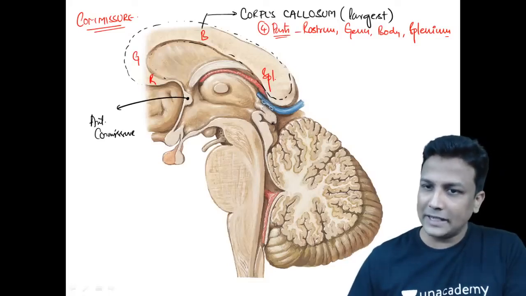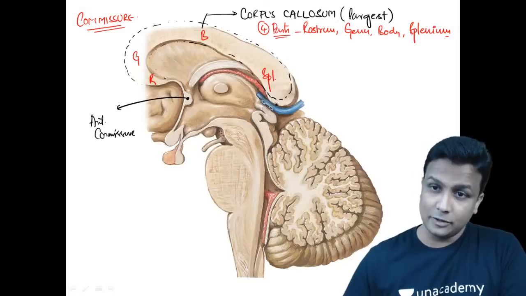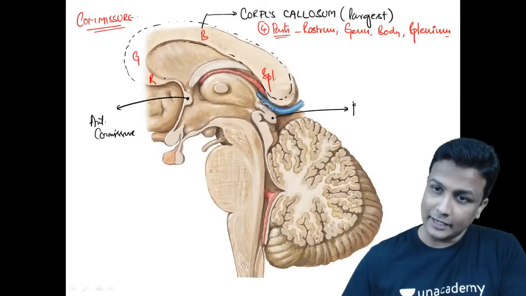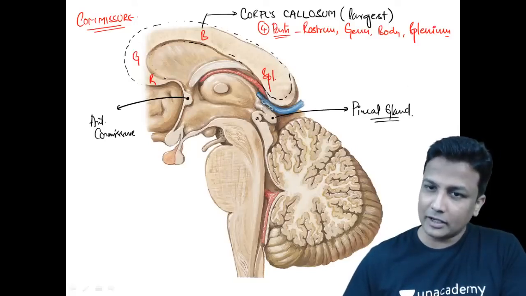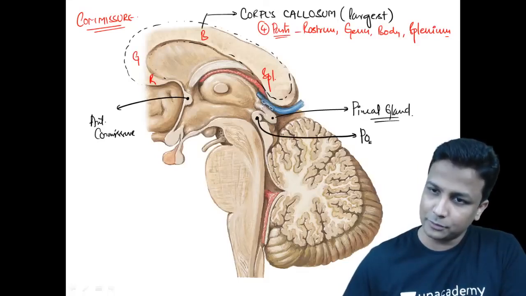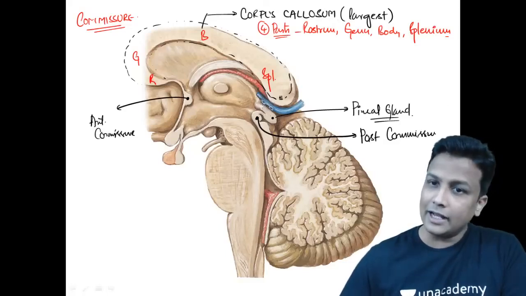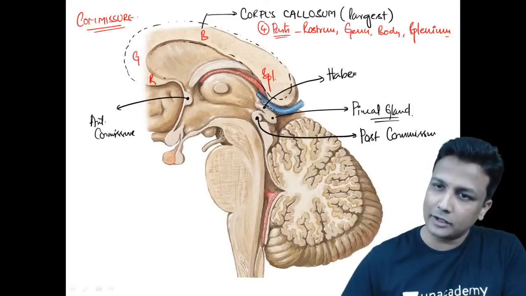Below the splenium, if this image is given in the exam, first of all you try to find the gland, and that gland will be the pineal gland. Just below the pineal gland, you are able to see one more commissure here, and this will be the posterior commissure. And above the pineal gland, this one here will be the habenular commissure.